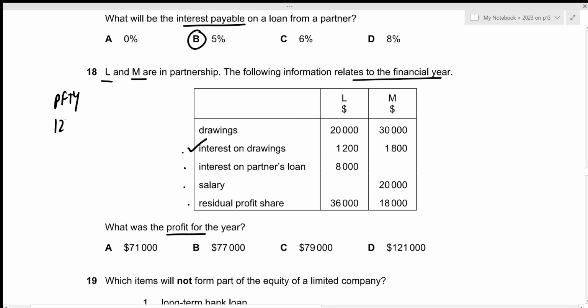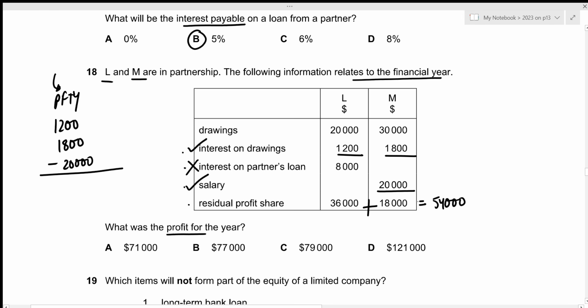So we add the 1,200 and 1,800 for interest on drawings. Then we have the interest on partner's loan. So interest on partner's loan will already be adjusted while calculating profit for the year. So we do not have to account for it. Then we have salary, which will be paid by the partnership to the partners, right? Which is why this will reduce the residual profit share. We need to subtract the 20,000. And this will give our residual profit share. Let us first figure out the total. That's 36,000 plus 18,000, which results in 54,000.